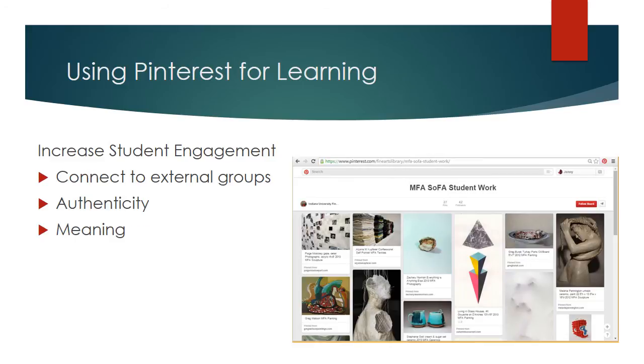At its essence, Pinterest works to connect people, their interests, and the resources available online. Using the tool in a learning environment allows the students to connect their learning to social groups outside of the classroom context, whether family, friends, or other networks as seen in Pierce's anthropology course. This is achieved through the comment and repin functionalities.